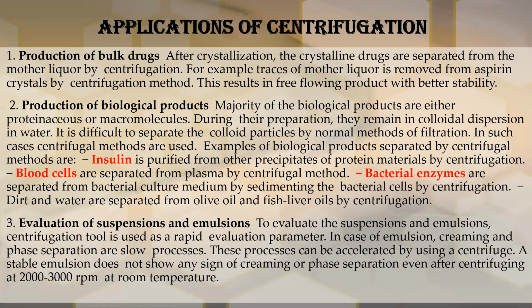the stable emulsion does not show any sign of creaming or phase separation even after centrifuging at 2000 to 3000 rpm at room temperature. Suppose we take an emulsion and centrifuge it at 2000 to 3000 rpm. If no break or phase separation occurs and no creaming forms, this shows that the emulsion is a stable emulsion.